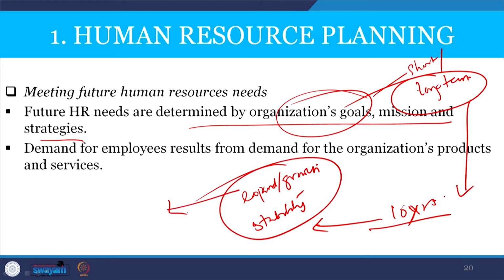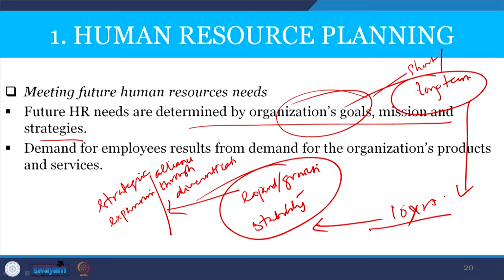If it expands, what is the way through which it will expand? Will it have a strategic alliance? Will it grow by expanding its primary line of business, expansion through diversification, product diversification, or vertical integration?